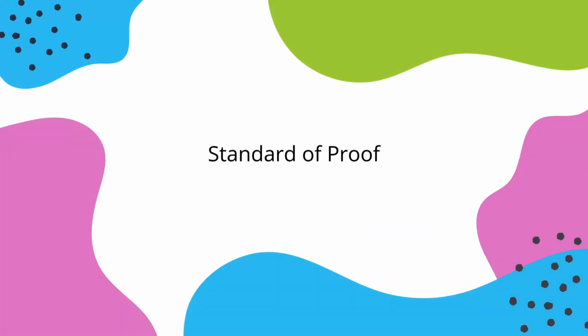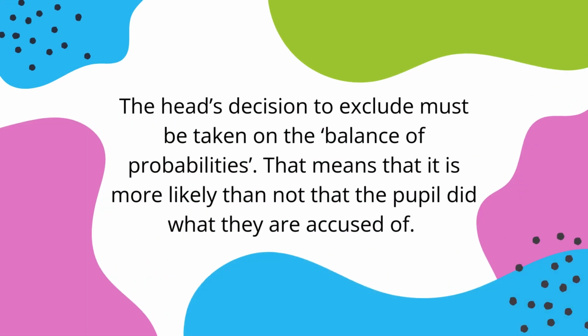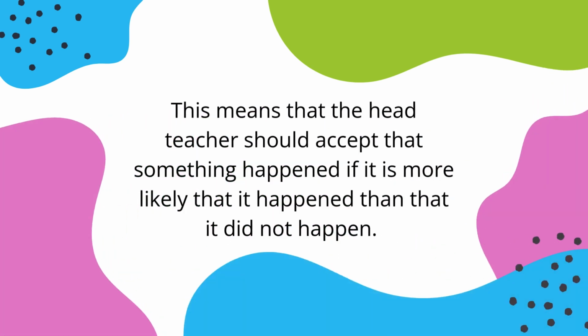Standard of proof. The head's decision to exclude must be taken on the balance of probabilities. That means that it is more likely than not that the pupil did what they are accused of. This means that the head teacher should accept that something happened if it is more likely that it happened than that it did not happen.